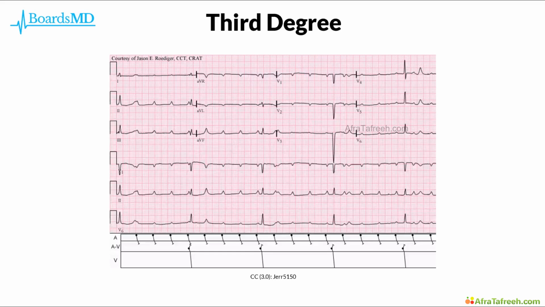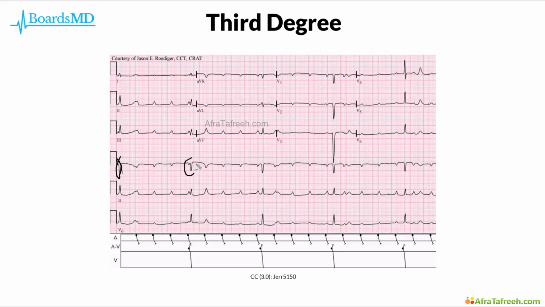We can further drive this home with this EKG, especially with this schematic at the bottom of this EKG, where you can see here up top we have the atrial rate, and down below we have the ventricular rate. As you can see here, the atrial rate is going to be constant and regular. However, it is occurring independently of the ventricular rate, which is also regular in terms of its rhythm, but conducting independently from the atria.